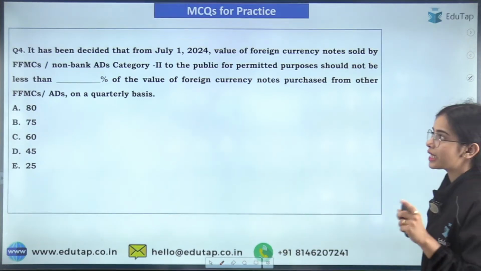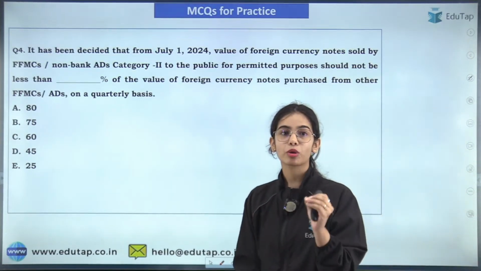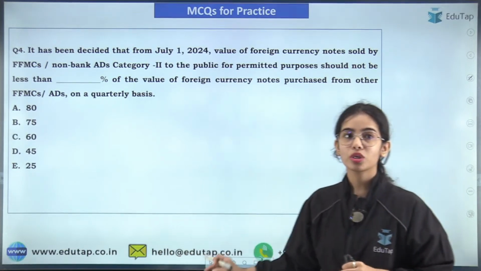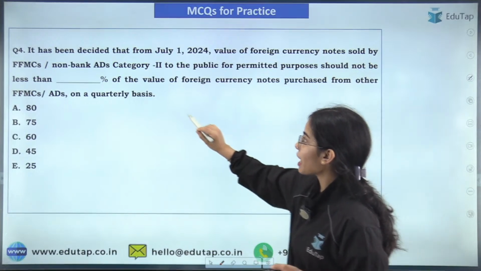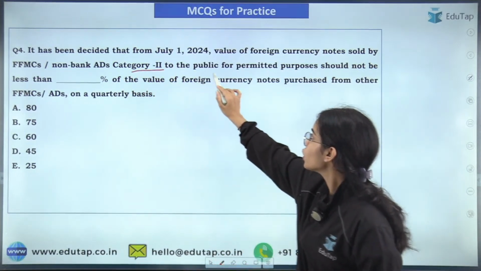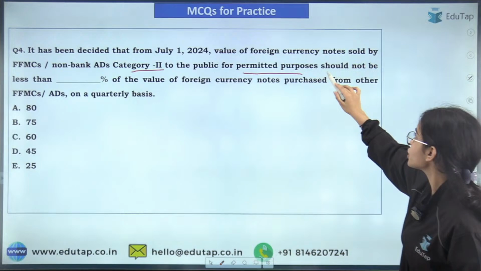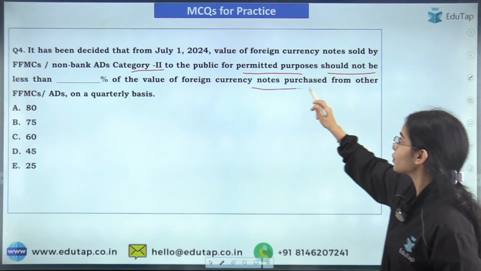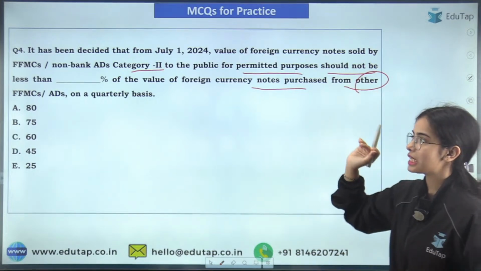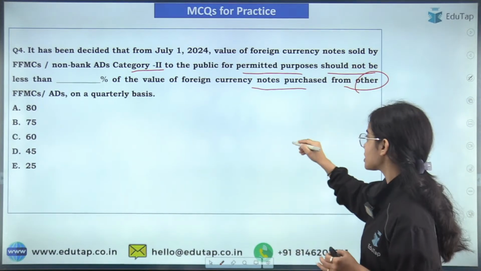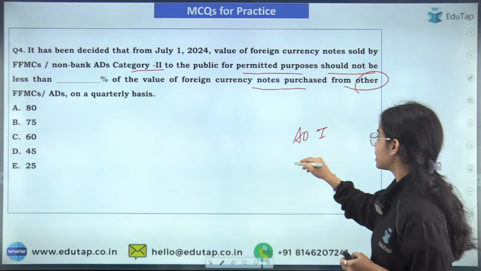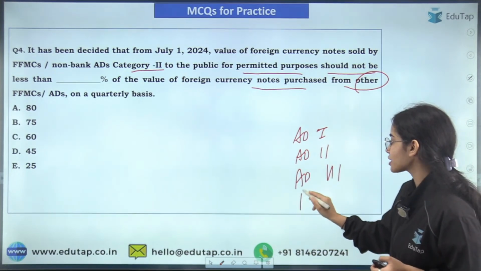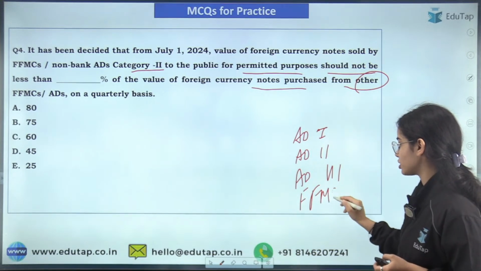Now coming to the next question, it has been decided that from July 1, 2024, value of foreign currency notes sold by FFMCs, non-bank authorized dealers category 2 to the public for permitted purposes should not be less than dash percentage of the value of foreign currency notes purchased from other FFMCs and authorized dealers. So there is the authorized dealer category 1, there is authorized dealer category 2, there is authorized dealer category 3, then there are the full-fledged money changers.